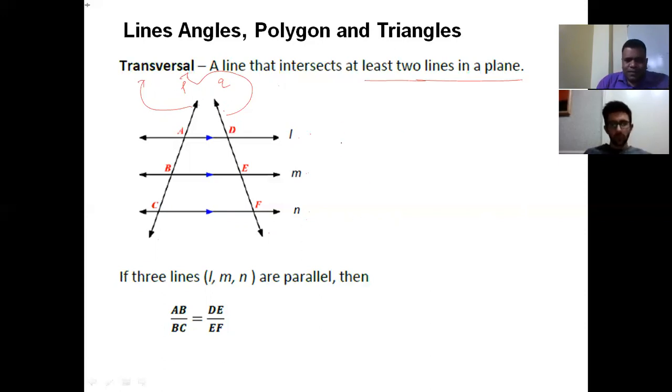And it is very obvious that if the lines are parallel, then obviously the distance from here to here is the same as from here to here. Similarly, the distance from here to here is the same as from here to here. So this ratio or this relation can be established: A by B divided by B by C is the same as D by E divided by E by F.